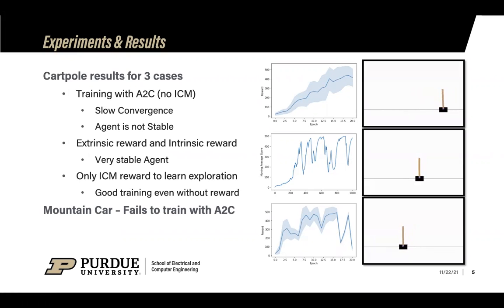Training with vanilla A2C without curiosity results in a very slow convergence and the agent is not very stable. Training with extrinsic reward signal and intrinsic reward signal gives very high rewards to start with. The resulting agent is very stable. Finally, the agent without an extrinsic reward still learns to balance the cart.